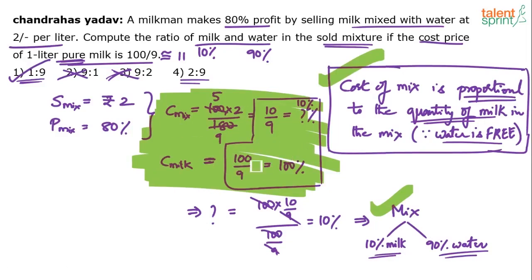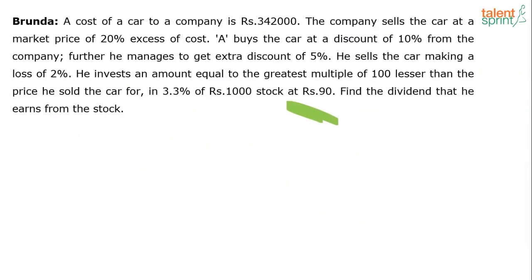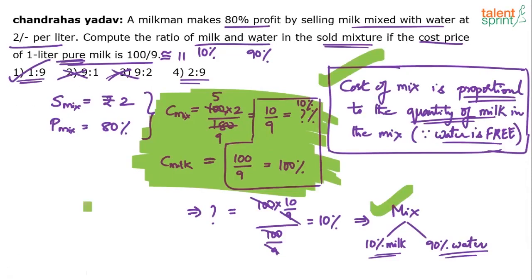You know the cost price of the milk. That cost price is for 100% milk. So for this cost price of the mixture, you find out for what percentage of milk it is. You getting it? And then solve for it. So the point is, while many of you will solve it properly, in a hurry you will mark the wrong answer. Instead of 1:9, you may mark 9:1. So be careful at that instant.